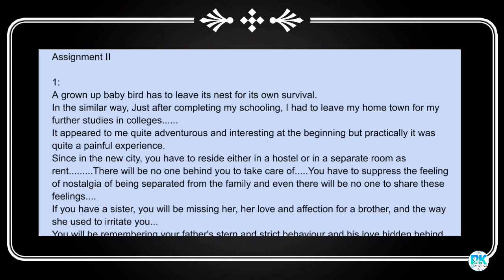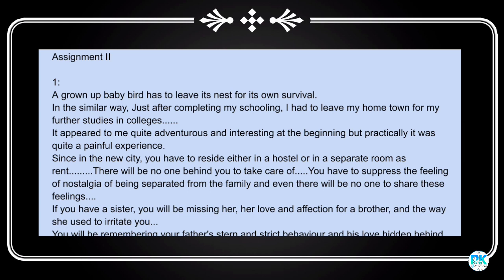So let us discuss. First, a grown-up baby bird has to leave its nest for its own survival. In a similar way, just after completing my schooling, I had to leave my hometown for my further studies in college. It appeared to be quite adventurous and interesting at the beginning, but practically it was quite a painful experience. Since in a new city you have to decide either a hostel or a separate room on rent, there will be no one behind you to take care of you. You have to suppress the feeling of nostalgia of being separated from the family, and there will be no one to share these feelings.